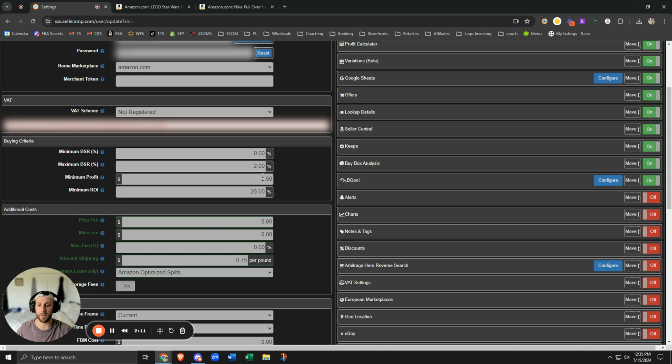If you're self-prepping in a tax-free state, you could probably lower this to $1.50 to $2. It also really depends on what you're shipping out, the amount you're shipping out based on the optimized splits, whether or not you have inventory placement fees, and stuff like that. So if you are operating with a prep center, you could put a prep fee in here. You'll probably want a higher minimum profit, maybe at least $3. It really just depends on what your prep fees are.